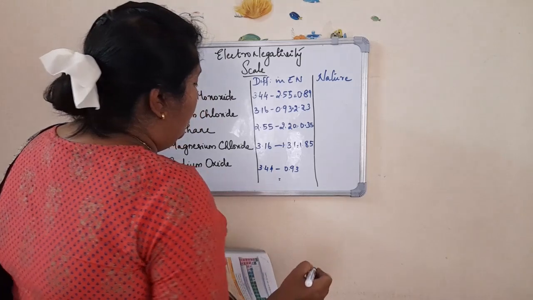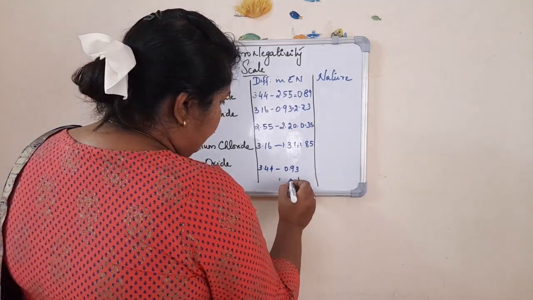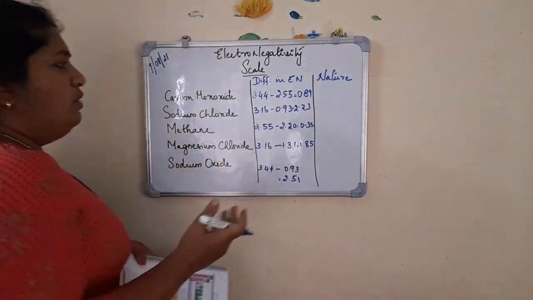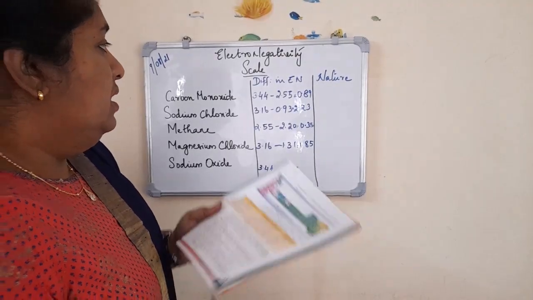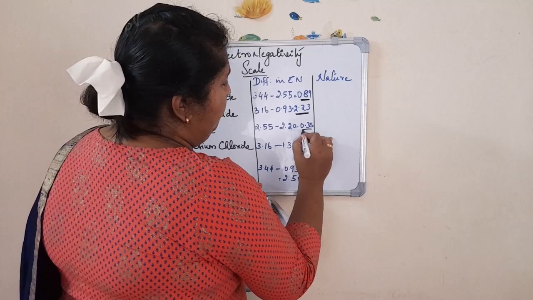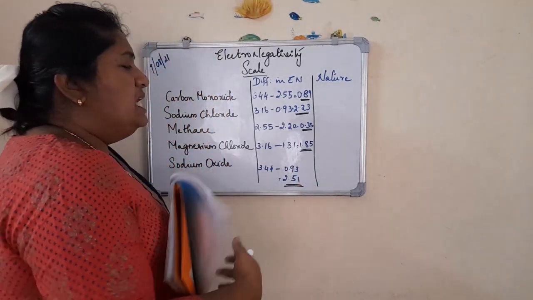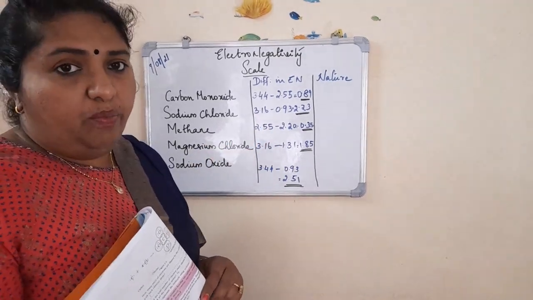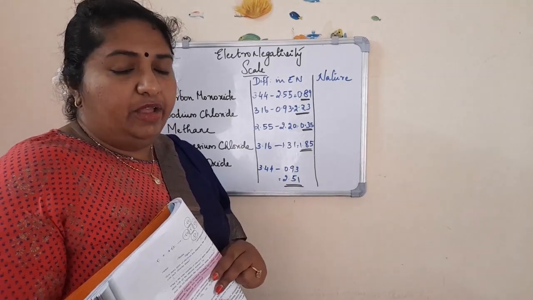3.44 minus 0.93. You will be getting it as 2.51. So you have got this much values. Here you have got 0.89, 2.23, 0.35, 1.15 and 2.51. So how can you identify the nature of the compound using this difference in the electronegativity value?